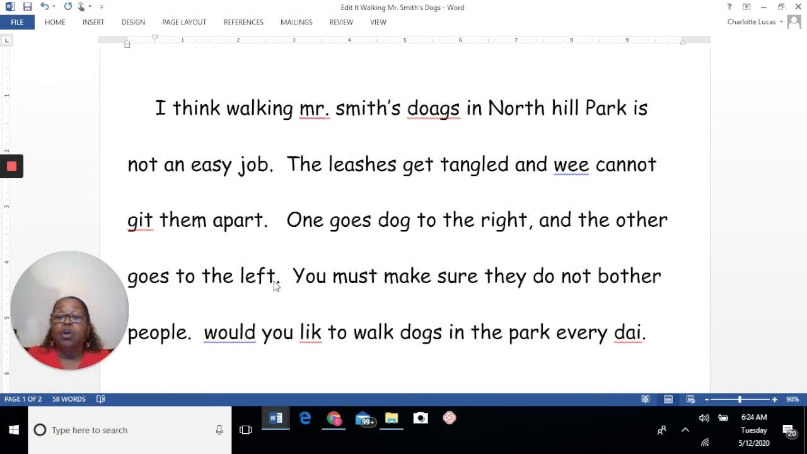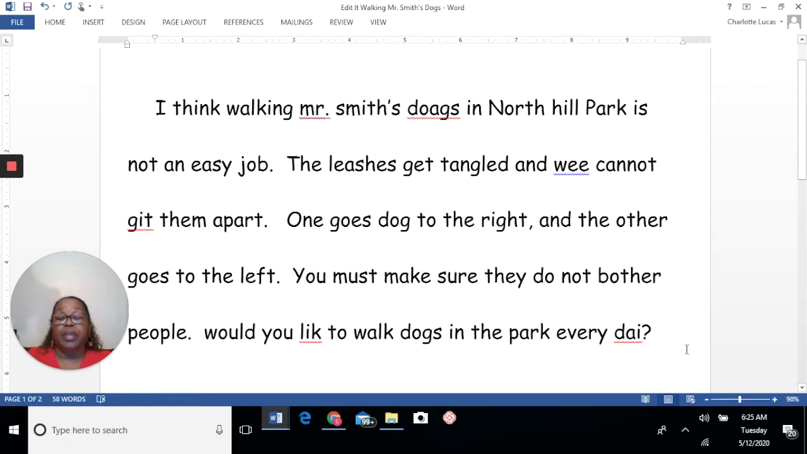That was already there. Would you like to walk dogs in the park every day? That's a question, isn't it? It is a question. Well, if it's a question, I certainly cannot end it with a period. I have to end it with a question mark. Excellent. So I'm going to exchange this and get a question mark there. And that's how it happens sometimes. All right, when you're editing, you just go with the flow and fix it as it comes along.